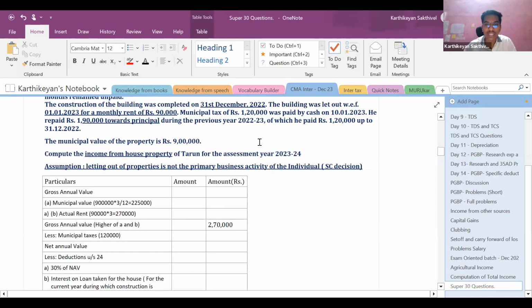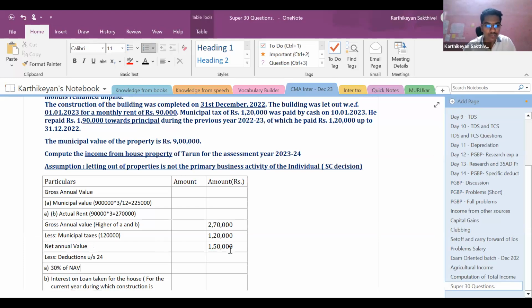Next, municipal taxes. So as far as municipal taxes are concerned, whatever is paid during the year, irrespective of the year during which it accrued, we can claim it as deduction. Irrespective of the year in which it accrues, we can claim it as deduction. So municipal taxes 1,20,000 can be claimed as deduction. So it is going to be 2,70,000 minus 1,20,000. It is going to give me 1,50,000.